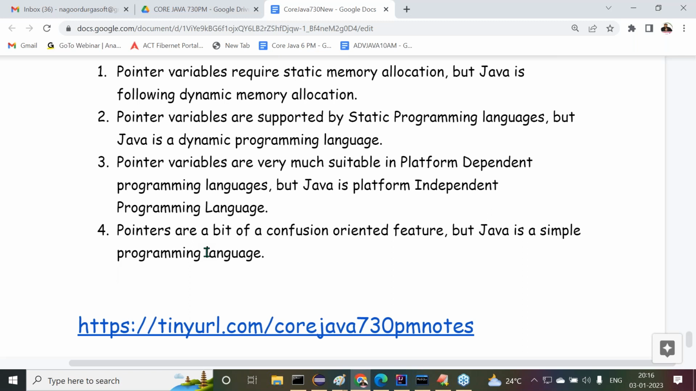Java is not allowing all the confusion-oriented features. Because of this reason, pointers are not allowed in Java. Moreover, this is somewhat against the platform independent nature, but Java's main theme is platform independence. Because of this reason, pointers are completely against the Java rules and regulations. So pointers are not allowed in Java.